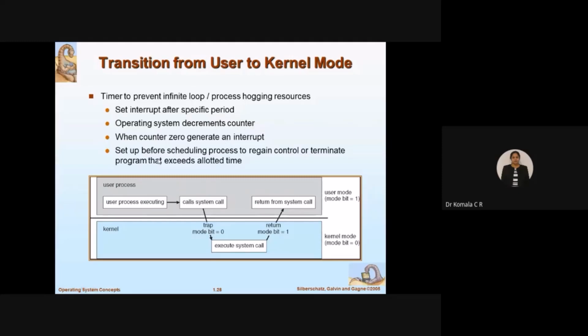Fine. So set it up before scheduling a process, to regain control or terminate programs that exceed the allotted time. This means what? You started with a user process. You have set the interrupt. At this time you are ready to attend the kernel mode. Now you are in the kernel mode. You started executing the instructions in the kernel mode. Now if the job is okay, if the resources are enough, if everything is fine, if there is no error in the program written, then you can complete the job in the given time. If there is some problem that cannot be resolved, if there is an error which the OS could not solve in the given time, then what?